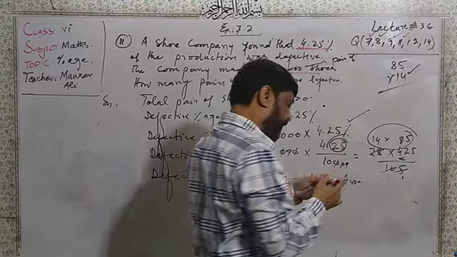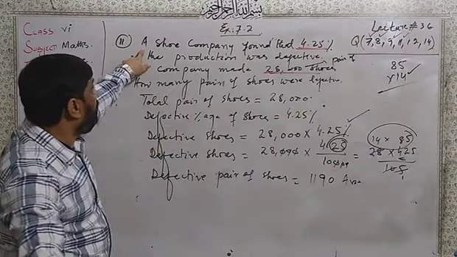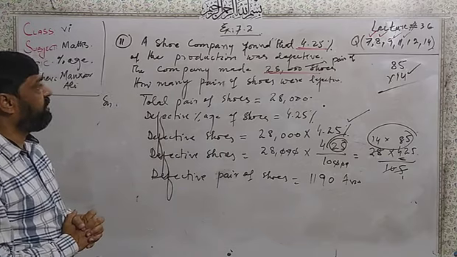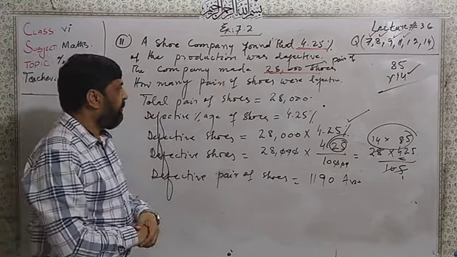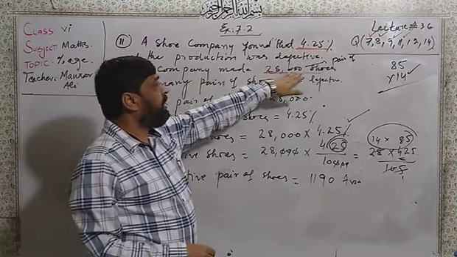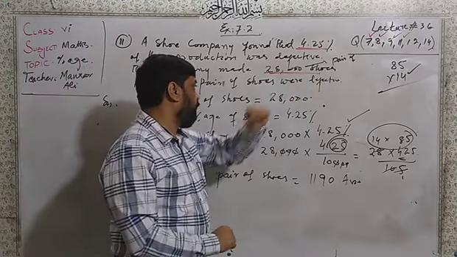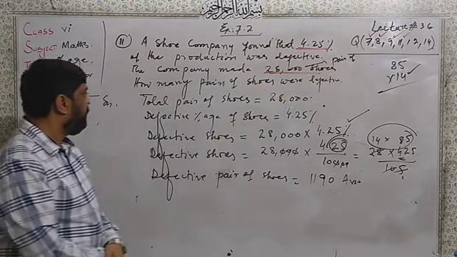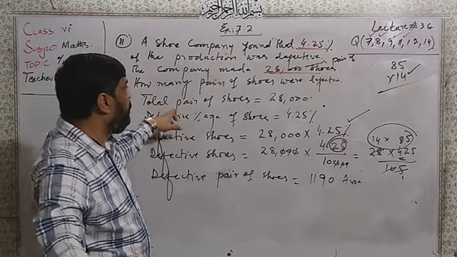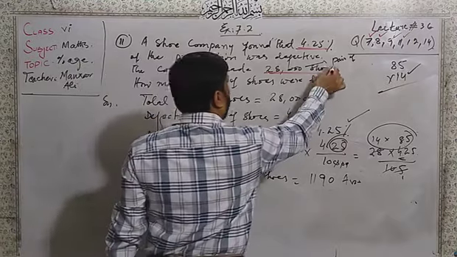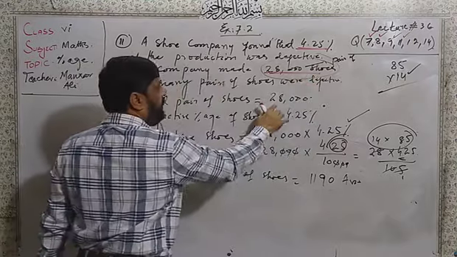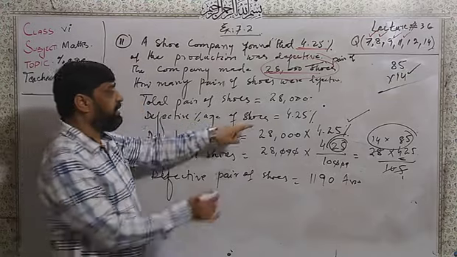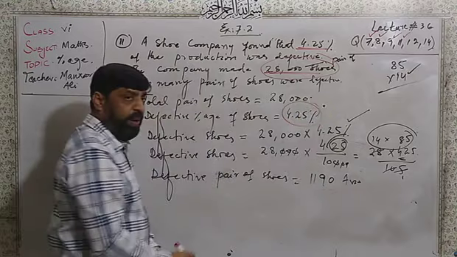So dear students, here is question number 11. The company found that 4.25% of the production was defective. The company made 28,000 pair of shoes. How many pair of shoes were defective? Total pair of shoes is 28,000. Defective percentage of shoes is 4.25%.